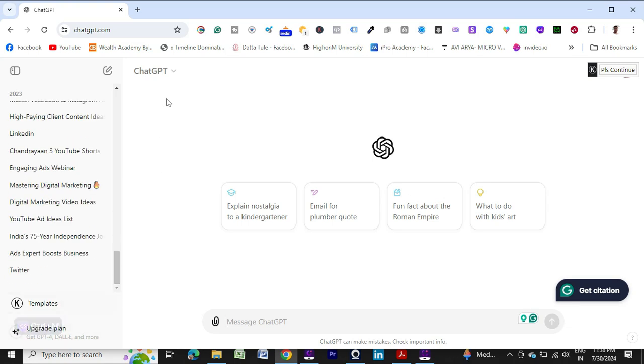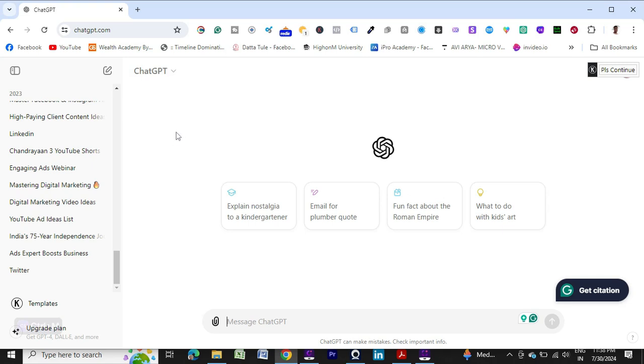As of now ChatGPT is free. You will get the 3.5 version. It is free to use, but there is some limitation: per day you can generate only some amount of content. It's more than enough, few doesn't mean very little. There is some limitation, but it's good for getting started, so you can start with that.